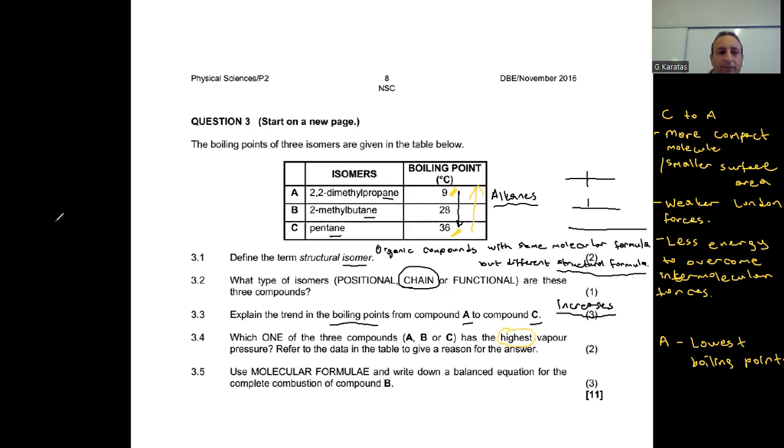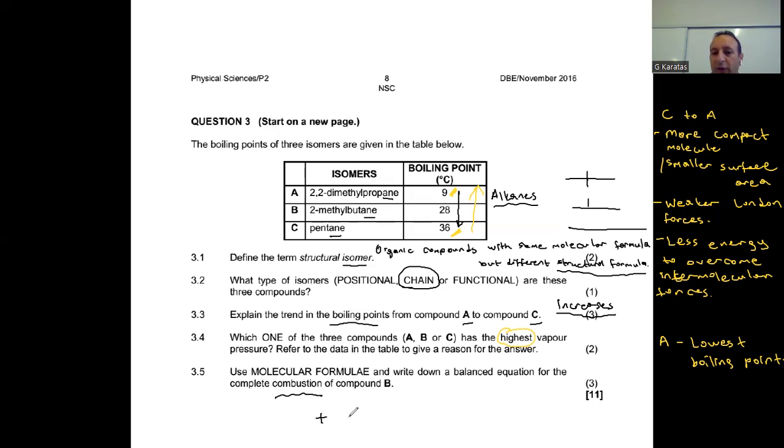And lastly, this is a reaction-related question. Use molecular formula and write down a balanced equation for the complete combustion reaction. Combustion reaction, you learned in grade 10, is the reaction of an organic compound with oxygen gas.